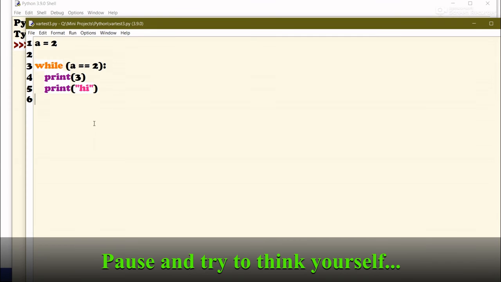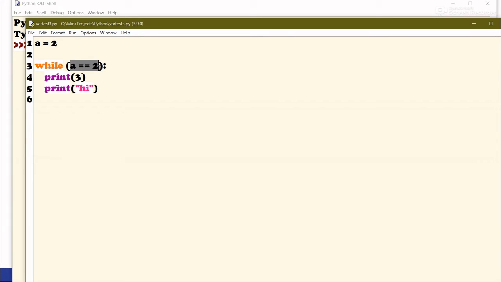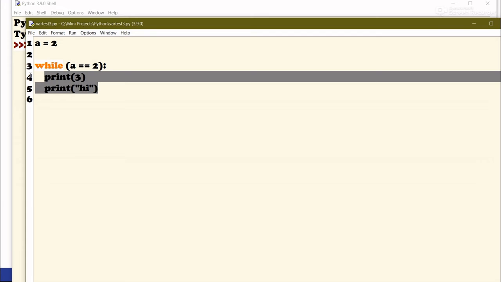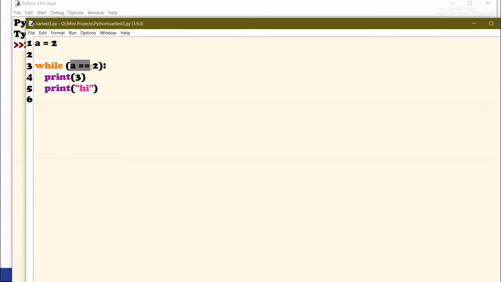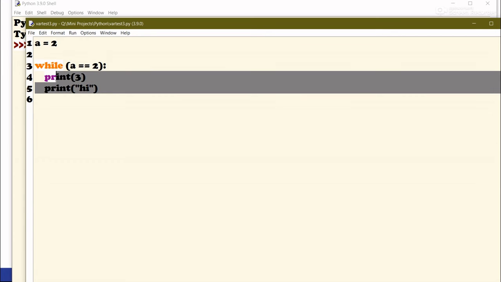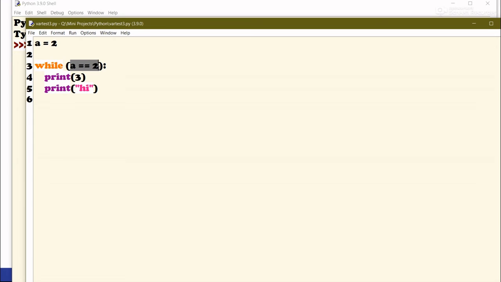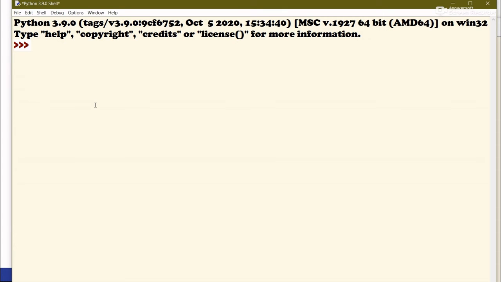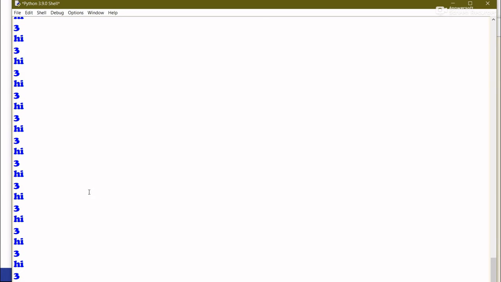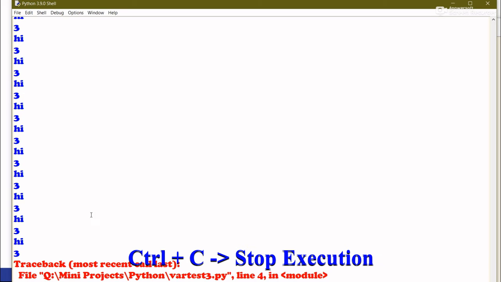So a is equal to 2, while a is equal to 2. If this condition is true, we have to do this, and then we will come back to this while statement and check this condition again. If a is equal to 2 again, we will do this. So basically this is an infinite loop because this condition is never going to be false. a is always going to be equal to 2 because we have not changed the value of a anywhere. So first of all, let me try to run this and see it's continuously printing 3 hi, 3 hi. To stop this execution, you just have to press Ctrl and then C. Press Ctrl C and it will stop executing.